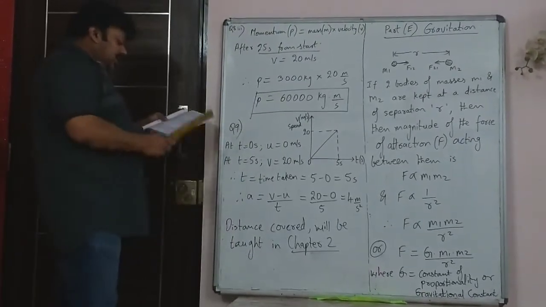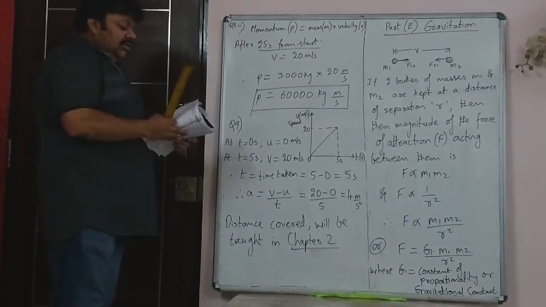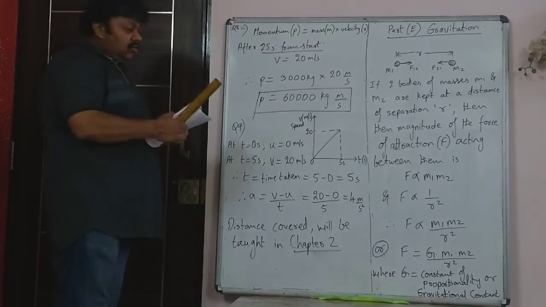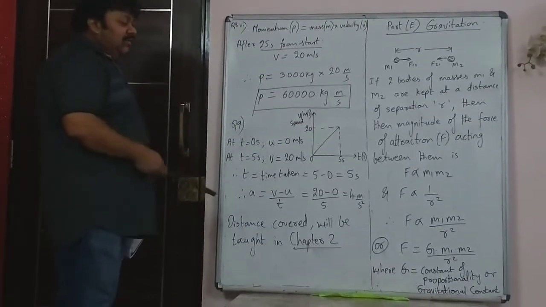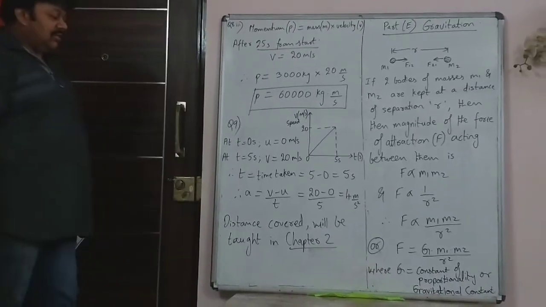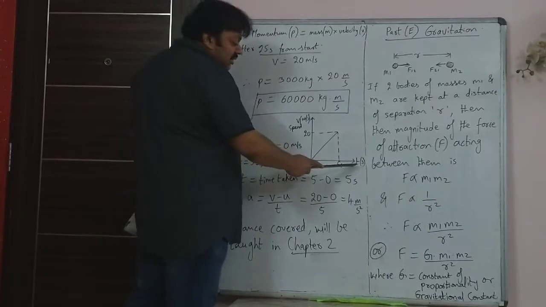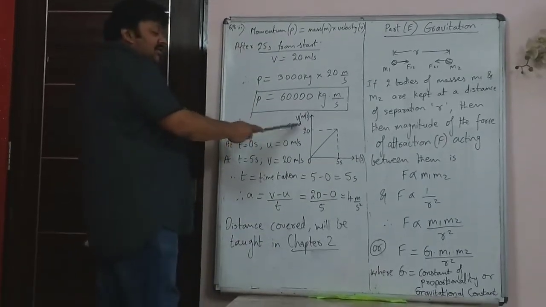Now question 9 is also based on a graph. For the second part of the question, that is the distance, the first part we can't do because I have not taught you chapter 2. So I will explain how to find the acceleration. That is simple. From the graph, the x-axis is time in seconds, 0 to 5 seconds, and the y-axis is showing the speed.